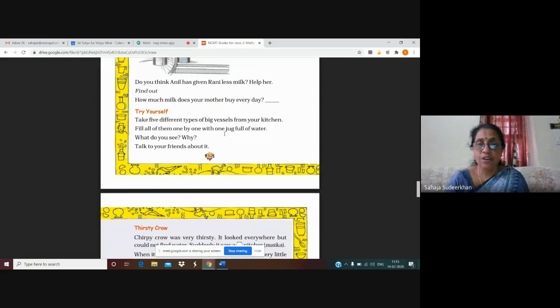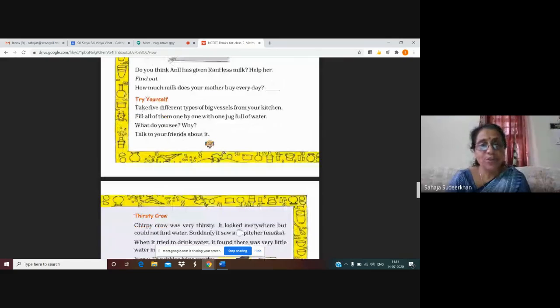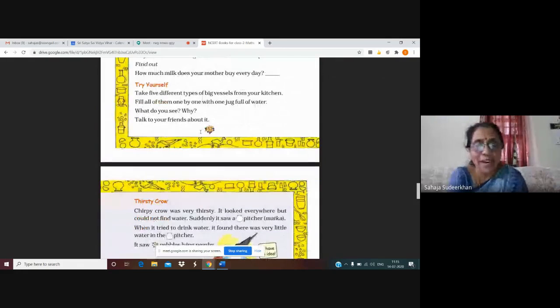Use the same jug. One jug full of water you have to pour in all 5 different vessels, and you have to see what you see and why. You can see the difference and you can write it. What is the difference? Why did it happen? Okay, children, talk to your friends about it when you come to school.